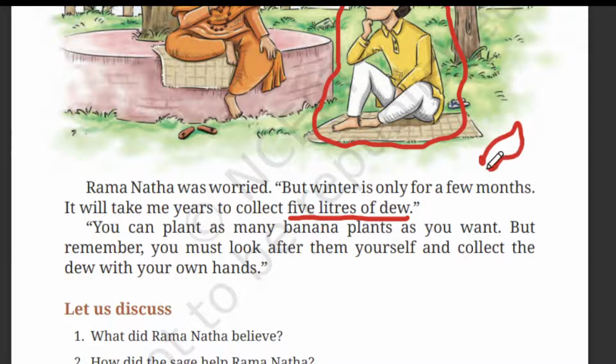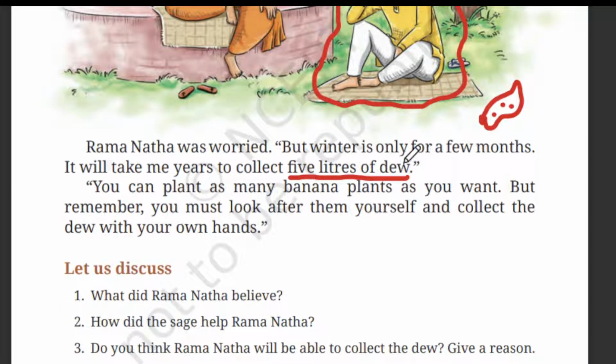For example, this is a leaf. You will have only one or two, three drops in each leaf. So it will take very long to collect 5 liters of water. Sorry, 5 liters of dew.